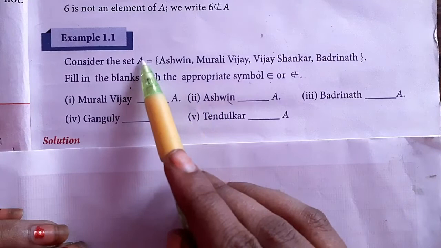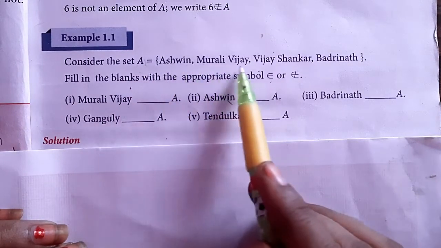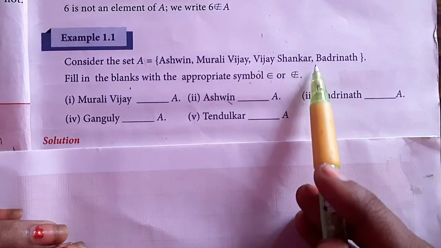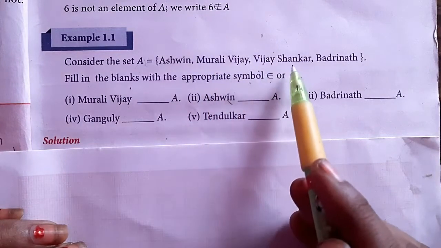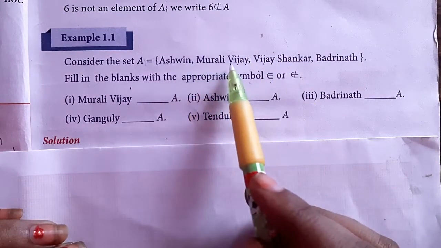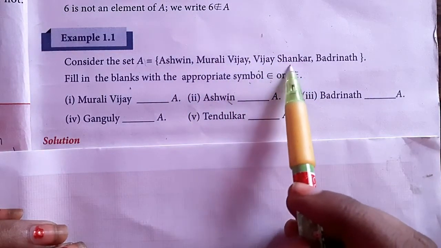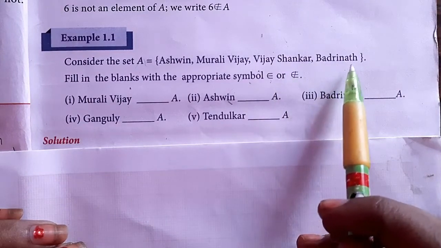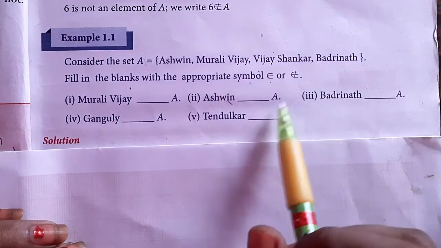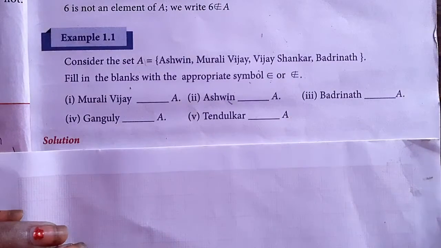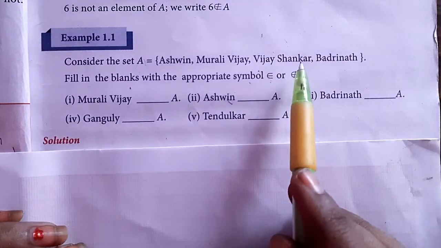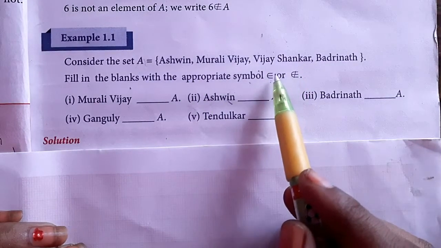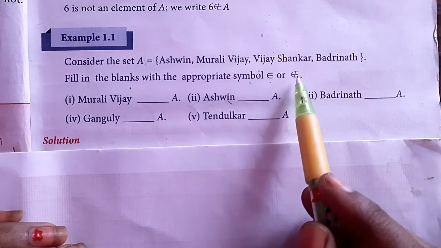Here the set A is given as the set of four bowlers. You know these Indian bowlers? Ashwin, Murali Vijay, Vijay Shankar, also Badrinath. They are from Tamil Nadu. Old bowlers also. This is your set. We have to put the symbol belongs to or does not belong to.